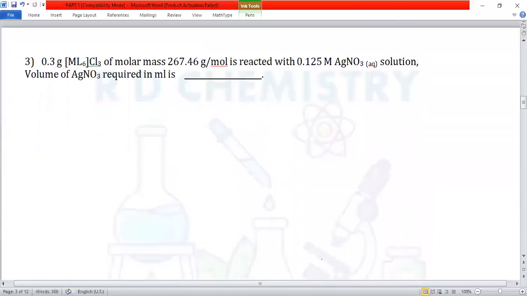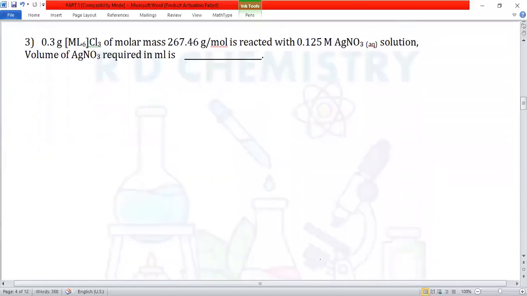Question number 3. 0.3 gram of the complex of molar mass 267.46 gram per mole is reacted with 0.125 molar silver nitrate solution. The volume of silver nitrate required in ml is. This is an integer type question. We'll write down the balanced equation first.